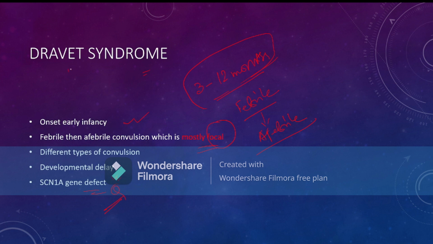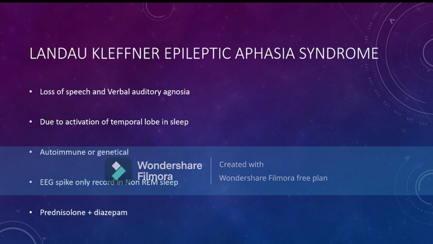The treatment of Dravet syndrome I will discuss in my next slide. So it is mainly early onset, occurring in the 3 months to 12 months interval, and the child starts with febrile convulsion, mainly focal, and it goes beyond 5 years. As I said, febrile seizure is mainly from 6 months to 5 years. If the child is suffering from Dravet syndrome, then the child has convulsions beyond 5 years.